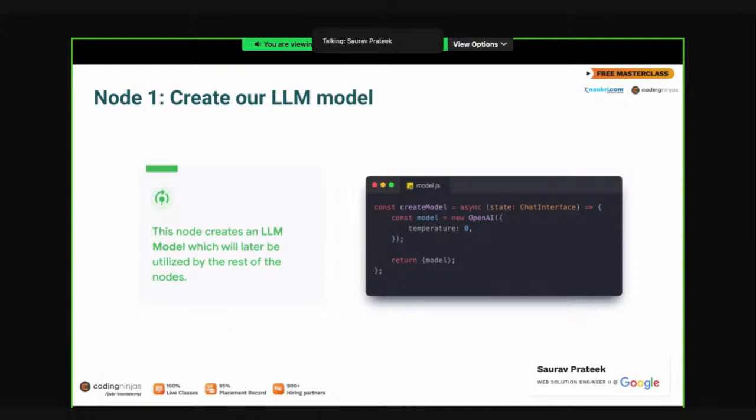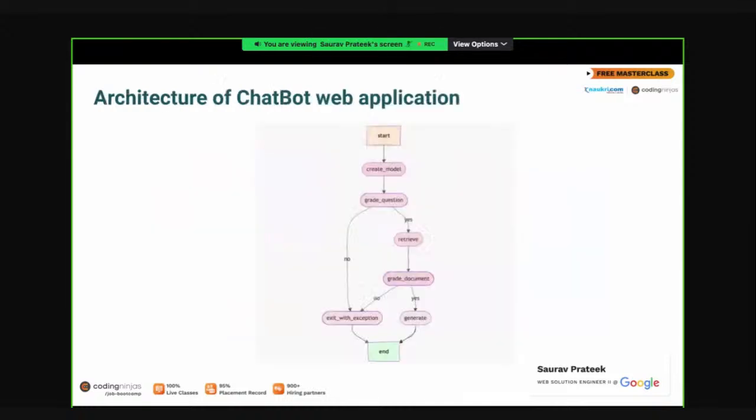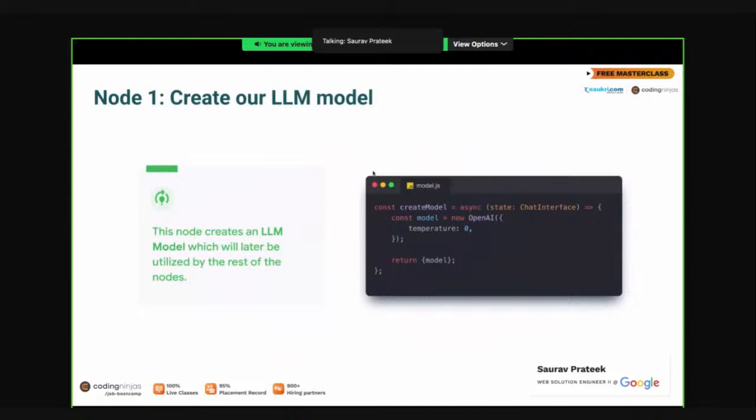As far as what we have seen, everything is in TypeScript, right? This is what a node looks like. This is a create model node. You have seen here that the first node is create model in the graph structure. This is what we are building here. Create model takes the state as an input, and then we are creating a model. It's basically a new OpenAI model with temperature.